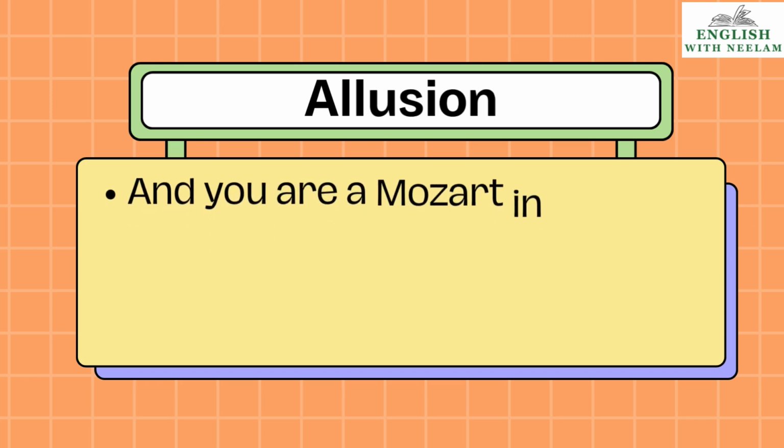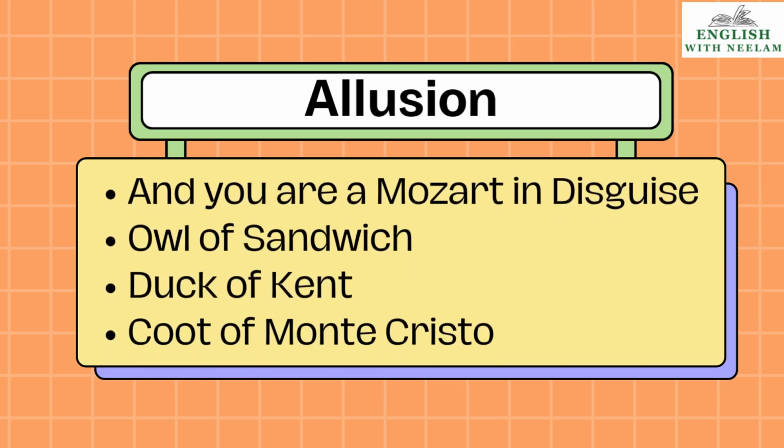Now we come to the next poetic device used in the poem, and that is allusion. Children, references to Mozart or titles like Duck of Kent and the Scoot of Monte Cristo, this Owl of Sandwich, all these are examples of allusion.